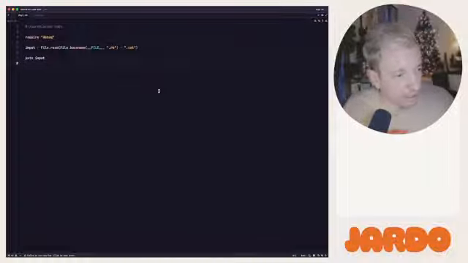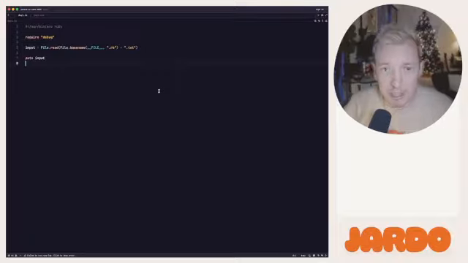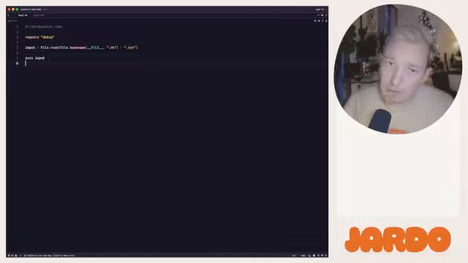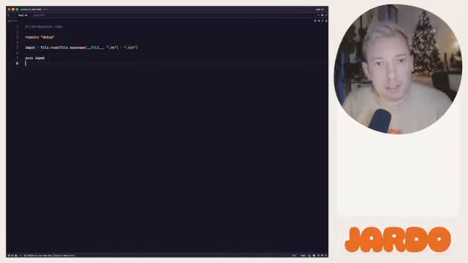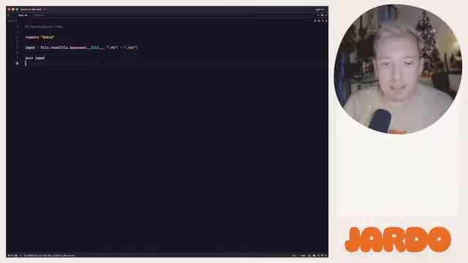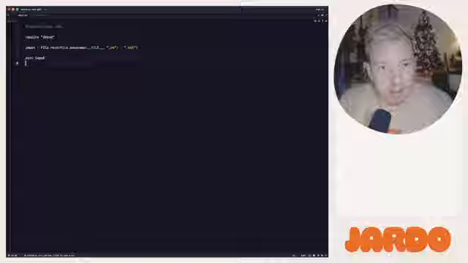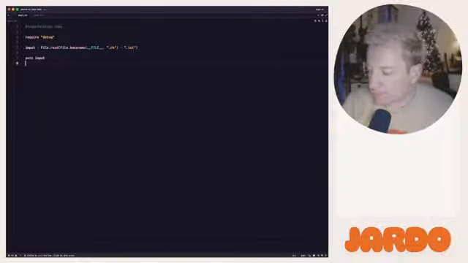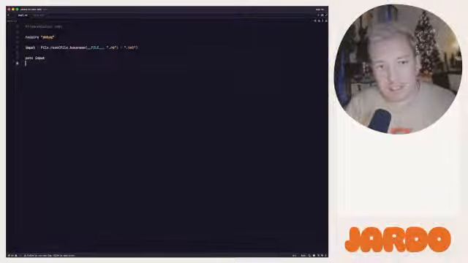I have not yet looked at this year's puzzles, so I am going in completely fresh. I don't know anything about the first day's puzzle. Typically the first days are usually relatively easy in these, and Ruby is an extremely good language for doing these kinds of puzzles. These are not puzzles that are really performance sensitive.